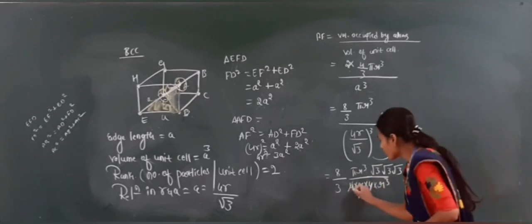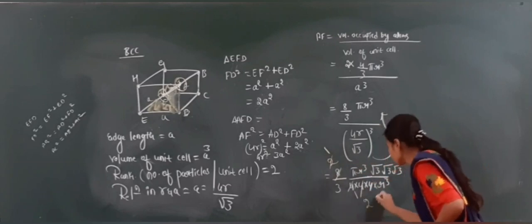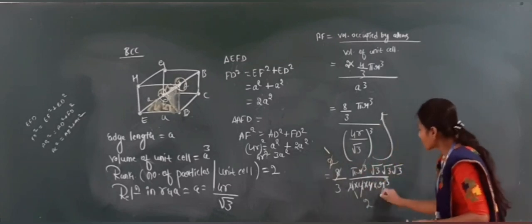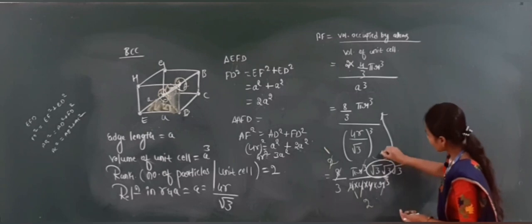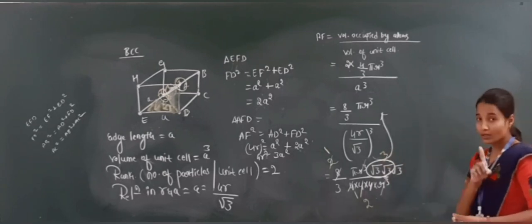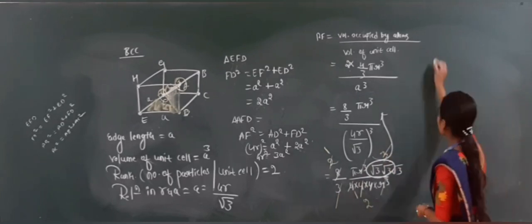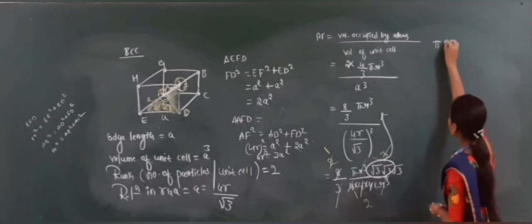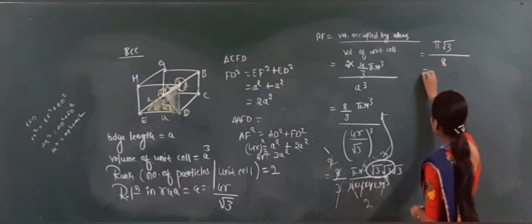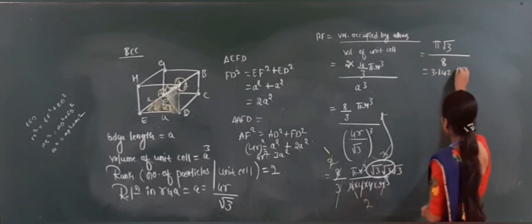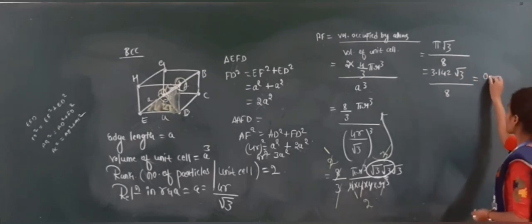In this one, 4 ones are 4, and 4 twos are 8, again 2 ones are 2, 2 twos are 4, and then r cube gets cancelled. See here, root 3 into root 3 is 3. So now these 3 get cancelled. What is remaining here? Pi into root 3 divided by 4 into 2, how much? 8. So now pi value is 3.142 into root 3 value divided by 8. Now its answer is 0.68.